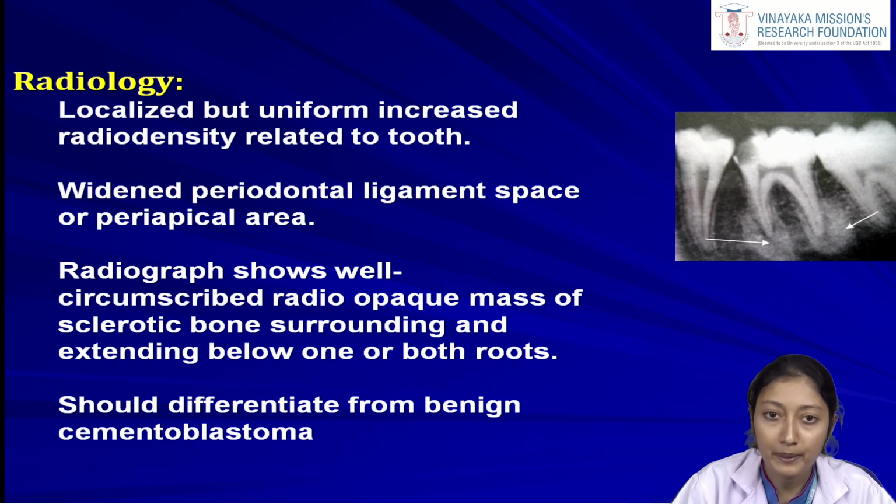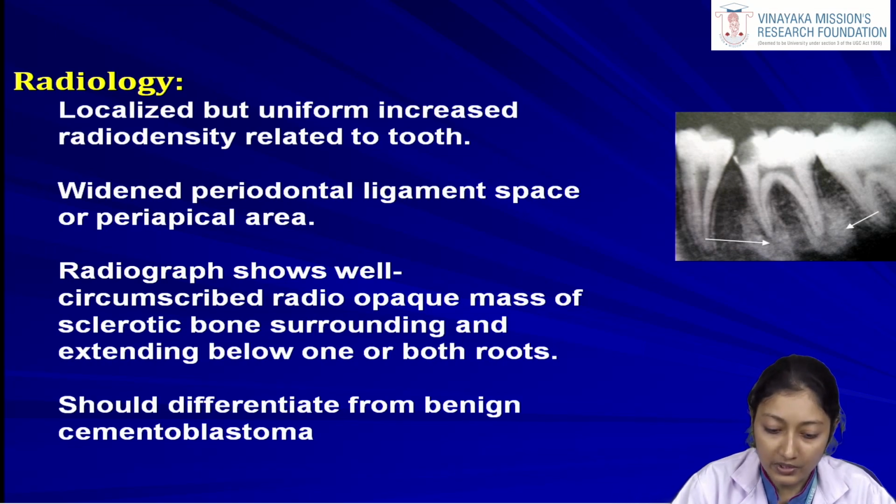While in the cases of benign cementoblastoma, since the pathology is related to the tooth tissue itself, that is the cementum, which is the tissue which makes up the root portion of the tooth, it is seen as a tumor or an excessive growth of the cementum of the root of the tooth. So no periodontal space will be seen between that pathology and the root. This pathology is in continuation with the root of the tooth.